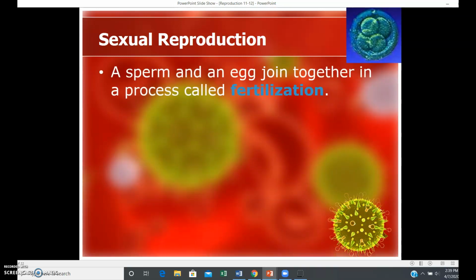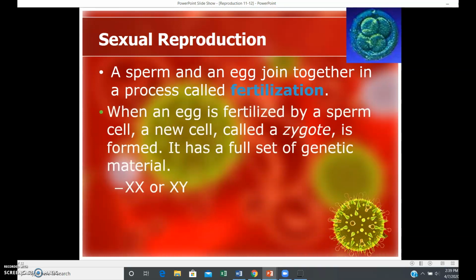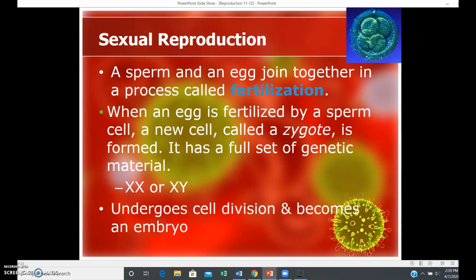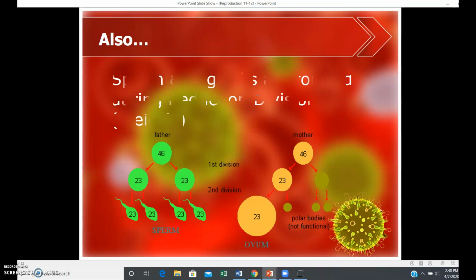A sperm and an egg join together in a process called fertilization. When an egg is fertilized by a sperm, a new cell called a zygote is formed, and it has a full set of genetic material. It will either be XX female or XY male. It undergoes cell division and becomes an embryo. So it starts as a zygote after fertilization, then it starts cell division and becomes an embryo.